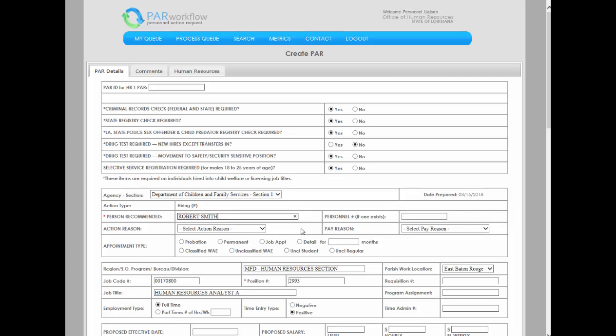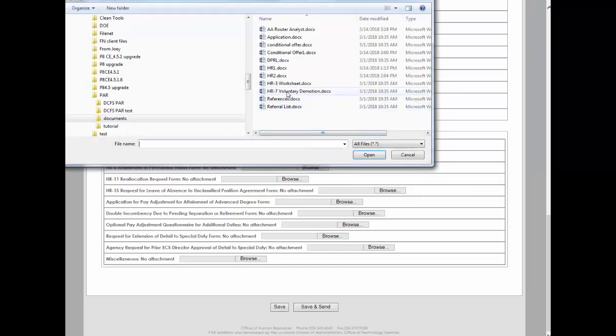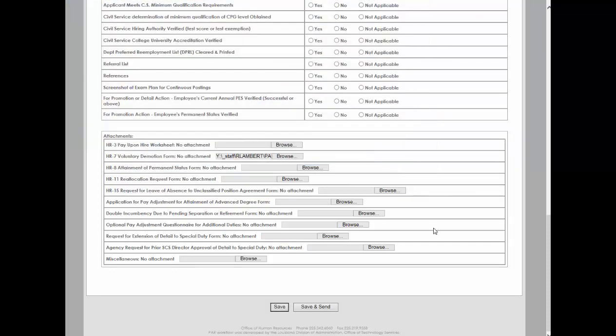If you entered a personnel number when creating the PAR, the candidate's personal information will already be populated from LeGov Leo. In the Attachment section, you will be able to upload any additional documents relevant to this action, such as the HR3 Pay Upon Hire worksheet, the HR7 Voluntary Demotion Form, etc. To add an attachment, click the Browse button next to the document description to navigate to the document on your computer. At the bottom of the screen, you will see 2 options, Save and Save and Send.